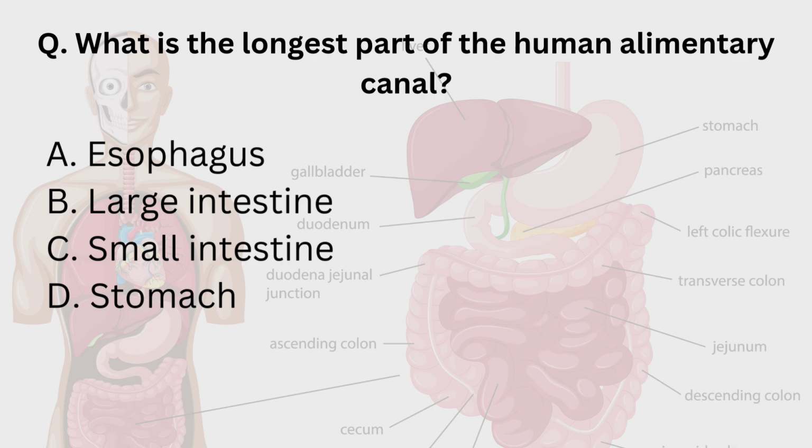Then the large intestine measures approximately 1.5 meters, that is 5 feet. Then what about the small intestine? Small intestine measures approximately 6.7 meters, that is 22 feet. Then stomach measures about 25 to 30 centimeters, that is 10 to 12 inches.